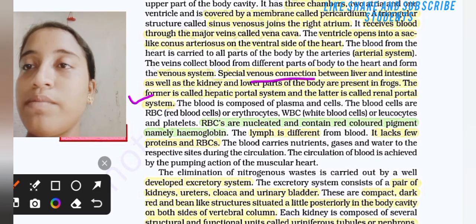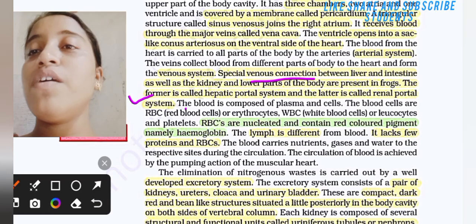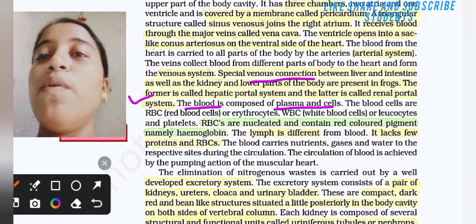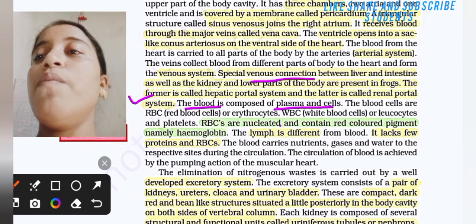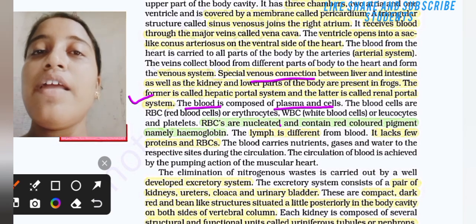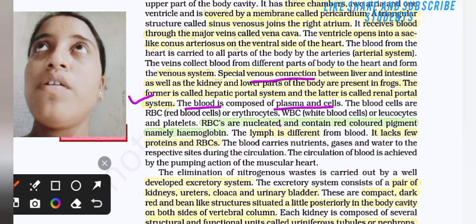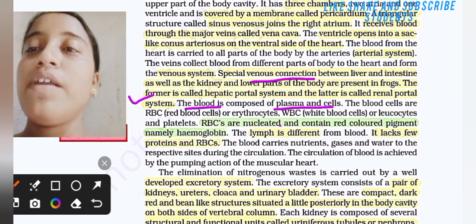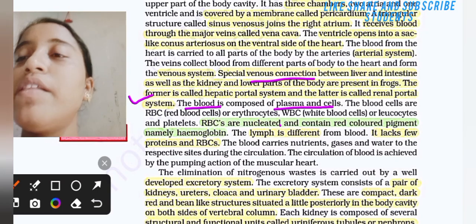Understand? The blood is composed of plasma and cells. The cells are RBC or erythrocytes, WBC or white blood cells (leukocytes), and platelets. RBCs are nucleated and contain a red colored pigment, namely hemoglobin.